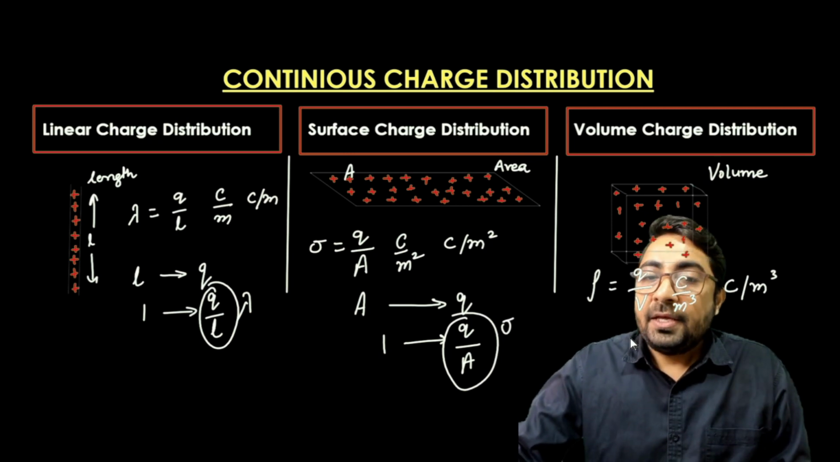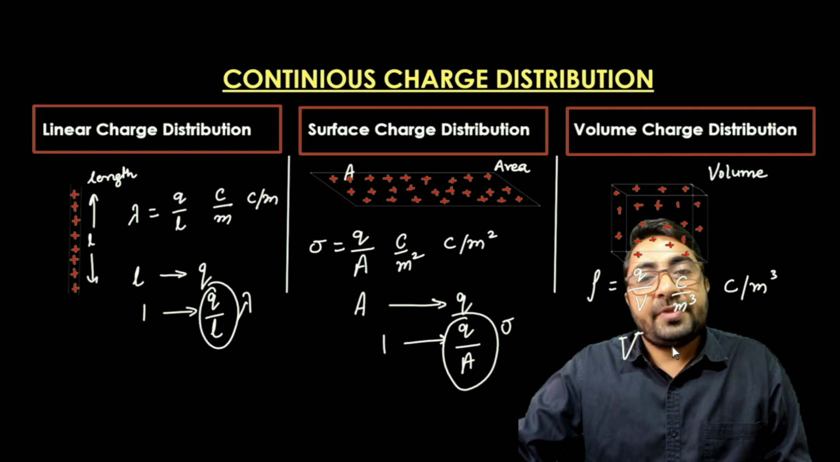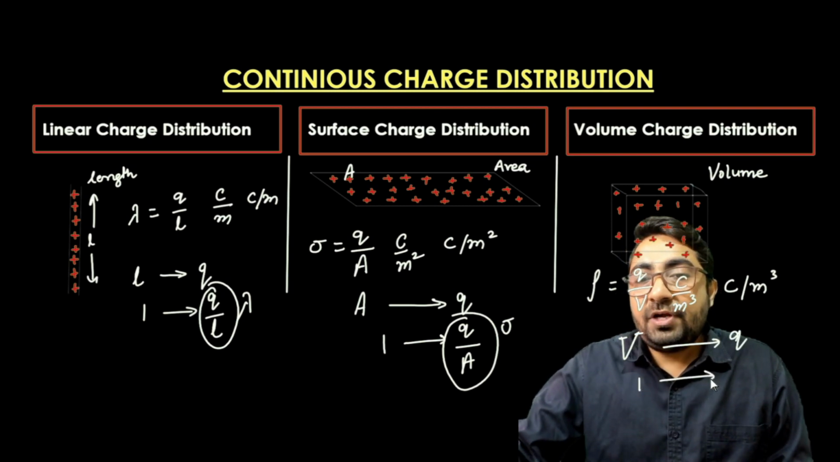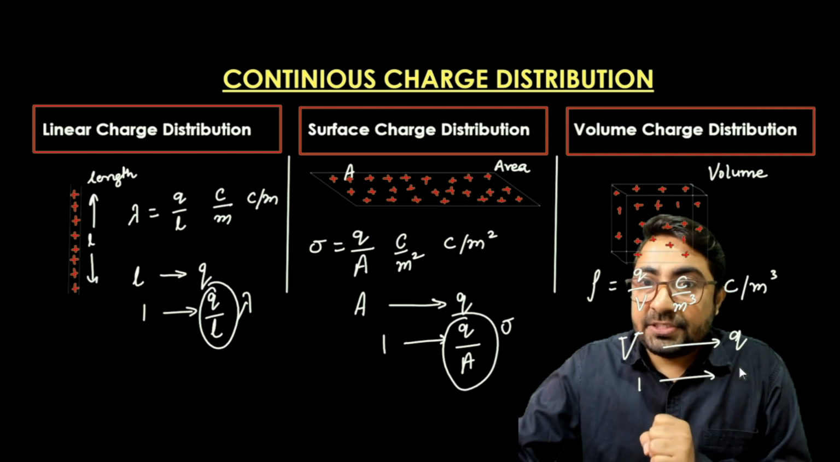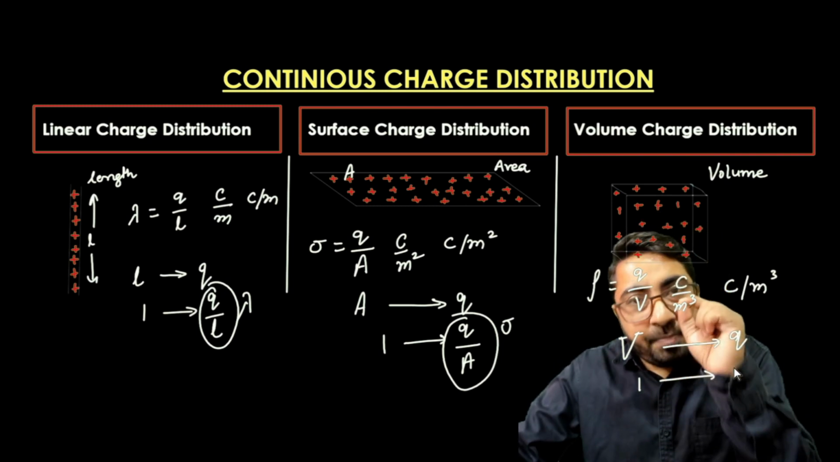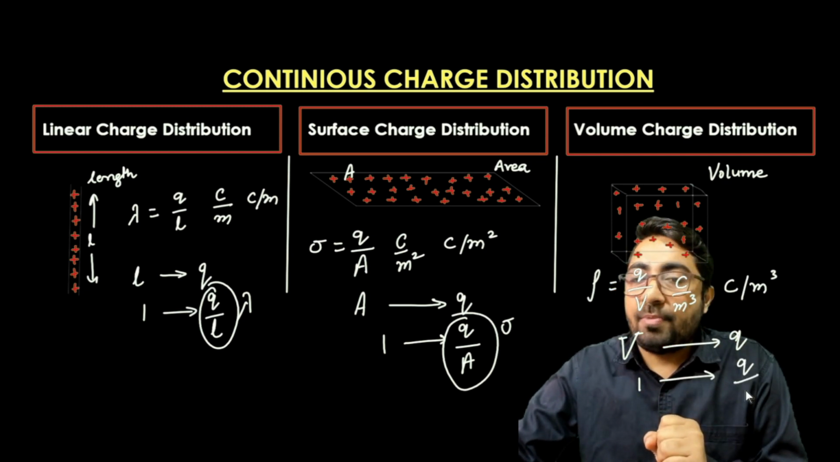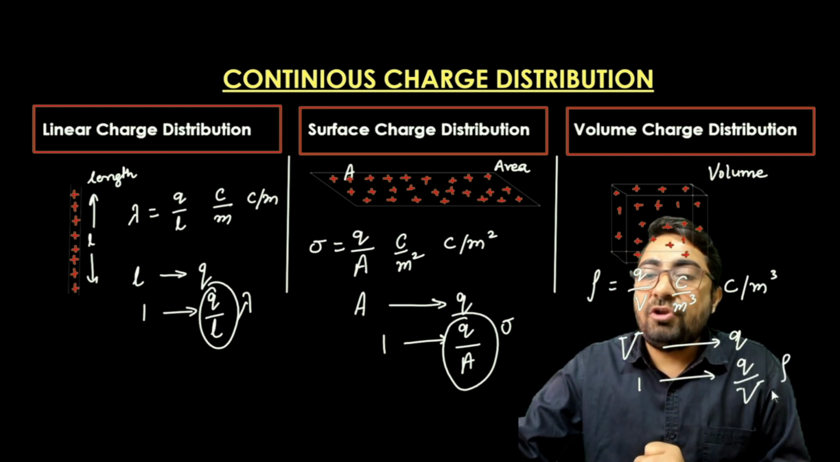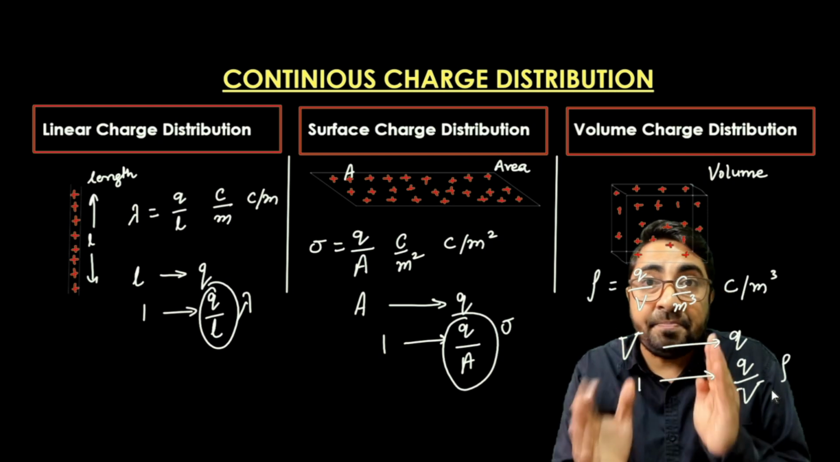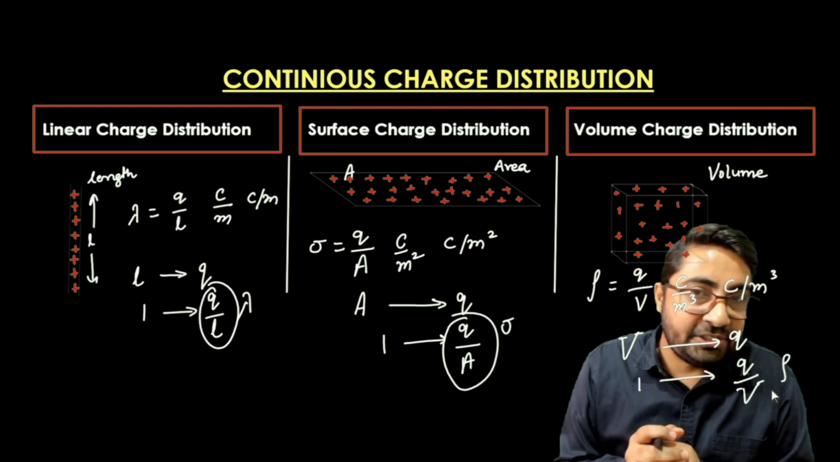And similarly, in the given volume V, the total distributed charge is Q. So what is the volumetric charge density? That is, what is the charge distributed within per unit volume? It is Q upon V. So this is the volumetric charge density. This is how we can understand in a simple way the distribution of charges.